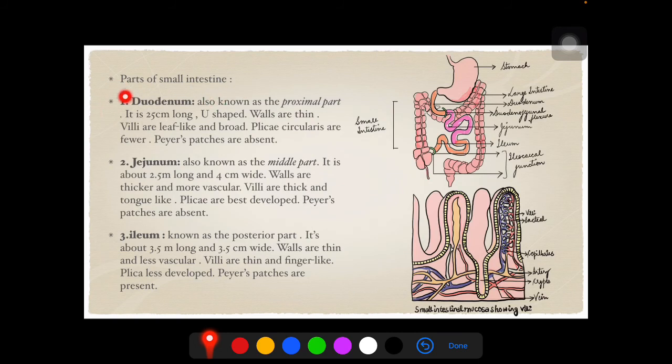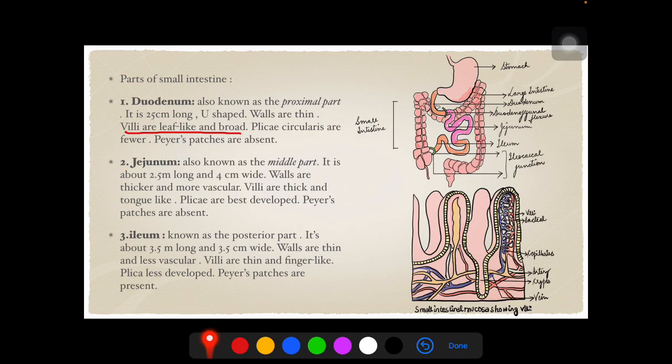Parts of the small intestine. Talking about the duodenum, which is the first part, the U-shaped part, also known as the proximal part. It is 25 centimeters long, and the walls are thin. Villi which are present here are leaf-like and broad. This is again an MCQ question. Plica circularis are fewer and Peyer's patches are absent in this. We'll be talking about Peyer's patches soon.